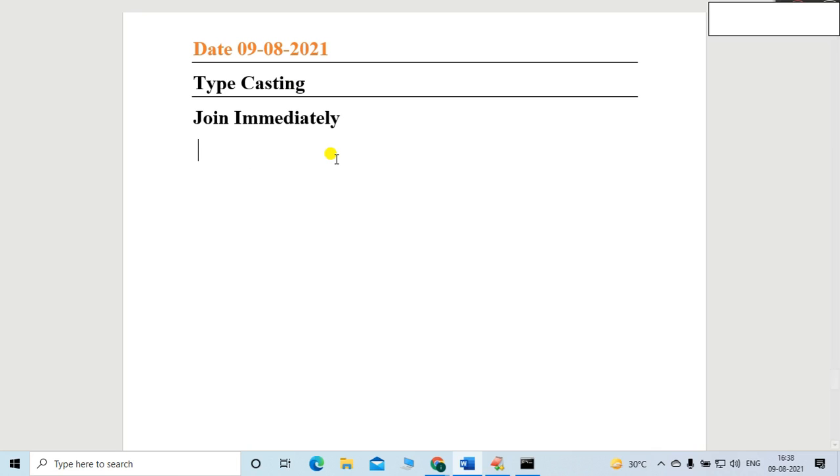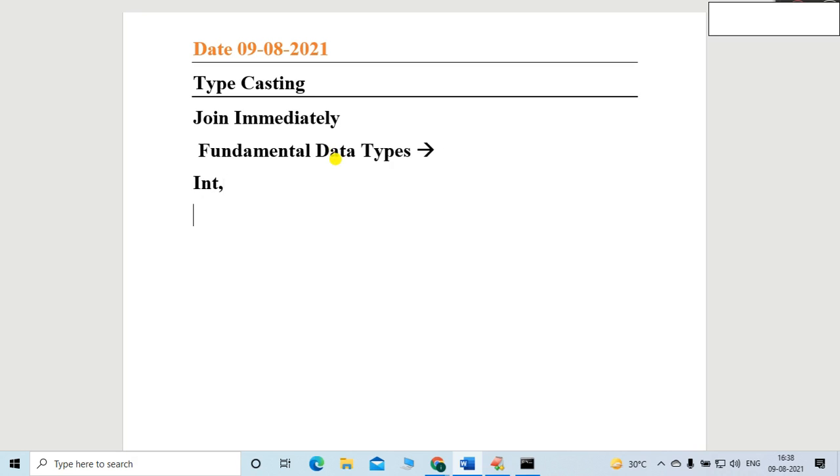Before that, let me tell you the part which we already covered. That part was fundamental data types. Friends, can you tell me what the fundamental data types are?